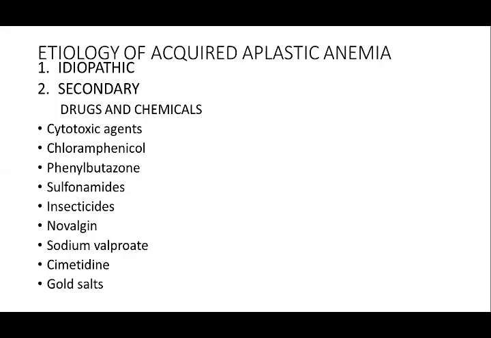Sodium valproate, which we are using in epilepsy, cimetidine, and gold salts can lead to bone marrow suppression. So they should be used carefully.